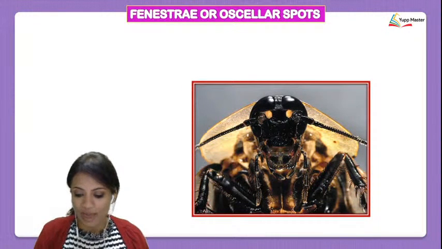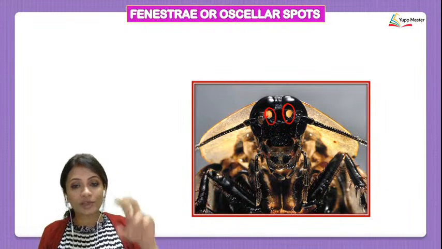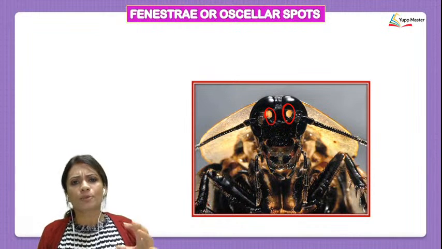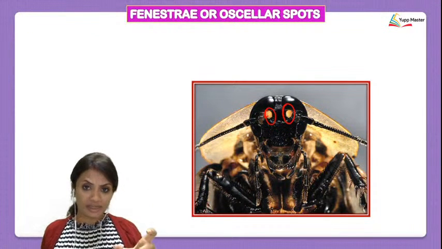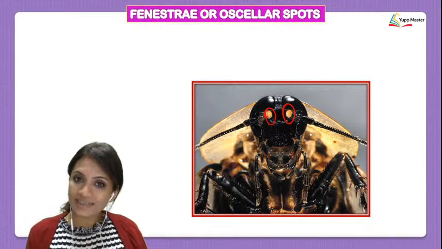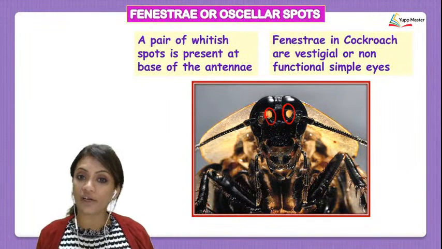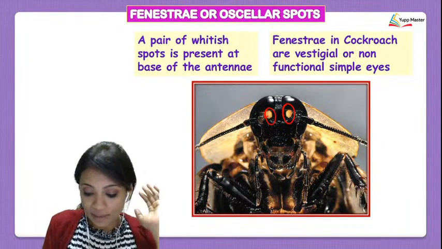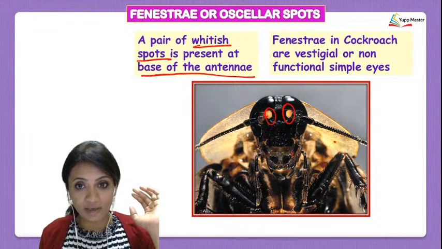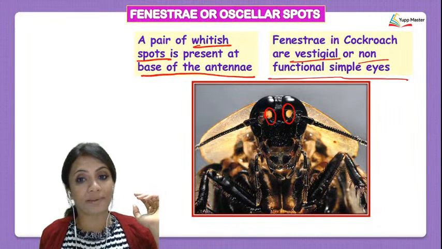Look at this cockroach, and can you see these circles that I've just drawn over here? Those were the exact placements of the previous simple eye. So basically the fenestrae have remained there, just that now they are non-functional. And since they are non-functional, I may call these vestigial or non-functional simple eyes. So these are a pair of whitish spots present at the base of the antennae, and they are vestigial or non-functional simple eyes.